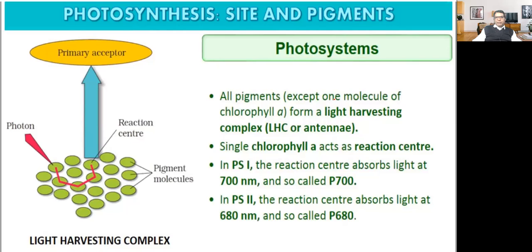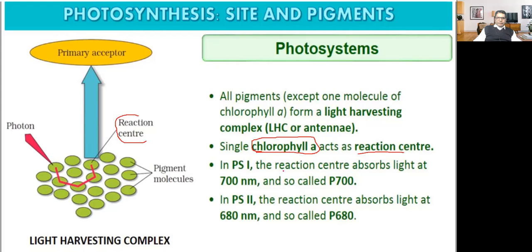All pigments except one molecule of chlorophyll A form a light harvesting complex, LHC or antenna. Only one molecule of chlorophyll A will remain isolated, and the others will form a light harvesting complex. A single chlorophyll A acts as a reaction center. So which chlorophyll works as a reaction center? Chlorophyll A. One molecule of chlorophyll A works as a reaction center.